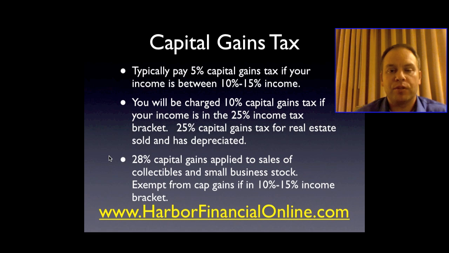Typically, you're going to pay 5% capital gains tax if your income is between 10 and 15% income. You'll be charged 10% capital gains tax if your income is in the 25% income tax bracket. Now you have a 25% capital gains tax for real estate sold that is depreciated. 28% capital gains apply to the sales of collectibles and small business stock. So you can see here, there's not just one rate.